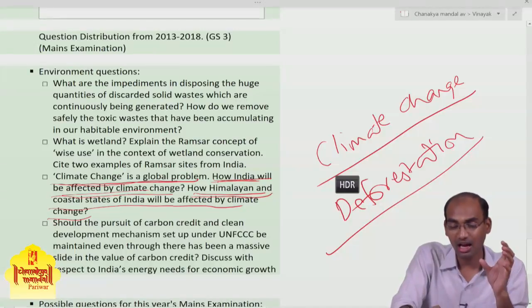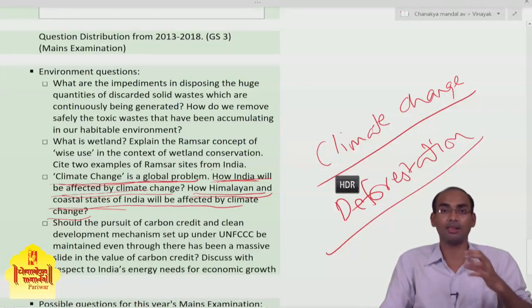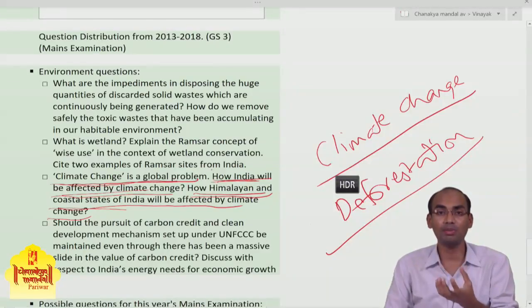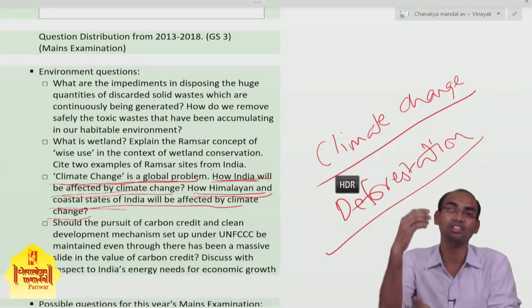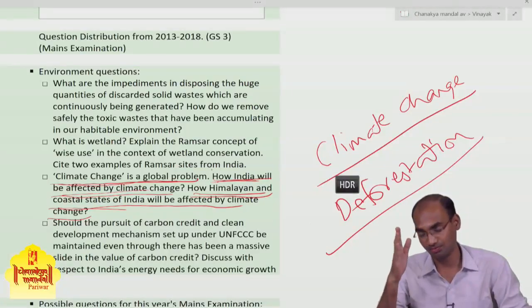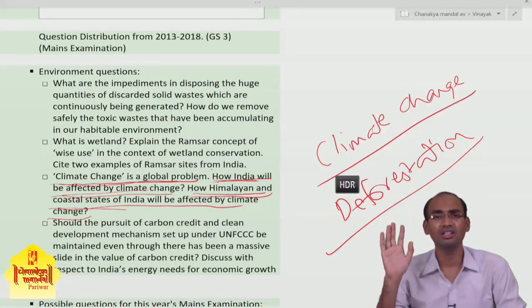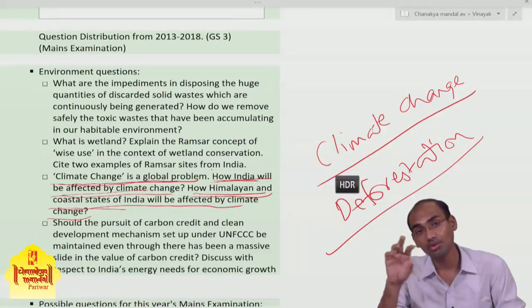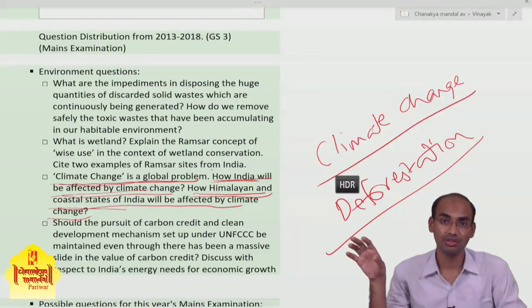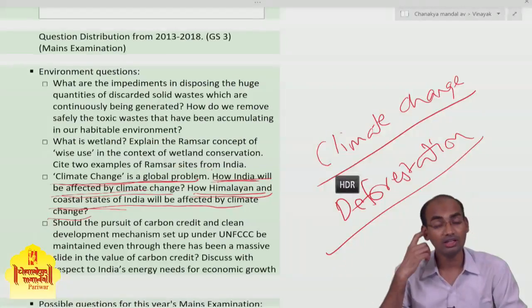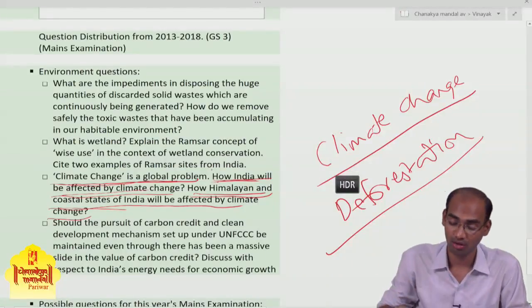The question is also specific: how Himalayan and coastal states in India will be affected by climate change. Because of global warming, the snow is melting, the glaciers are melting in the Himalayan region. Therefore there are flood problems in the downstream areas of the river.